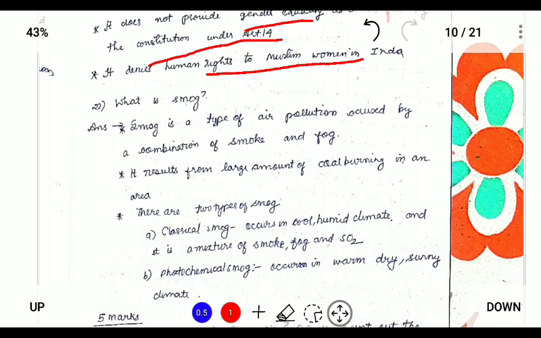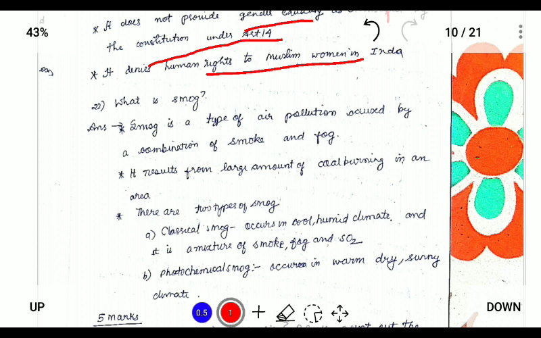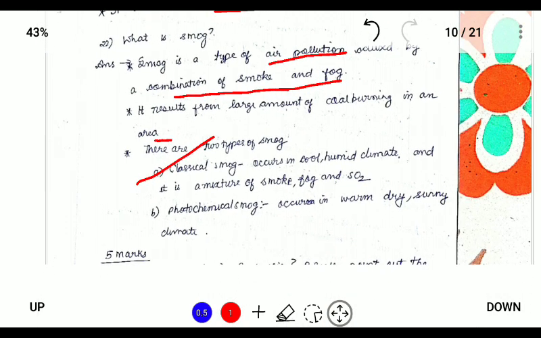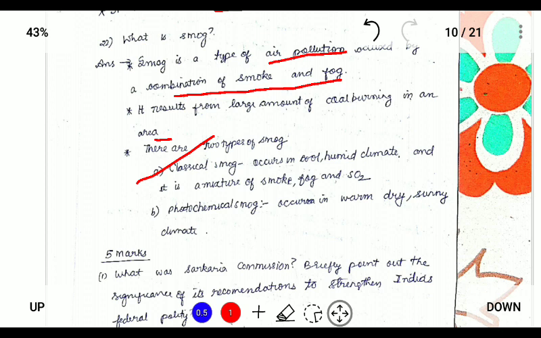So what is smog? Smog is a type of air pollution that is a combination of smoke and fog, and it results from a large amount of coal burning in an area. There are two types: classical smog, which we see in India, especially in Delhi, due to a humid climate, and it is a mixture of smoke, fog, and SO2; and photochemical smog, which occurs in warm, dry, sunny climates.